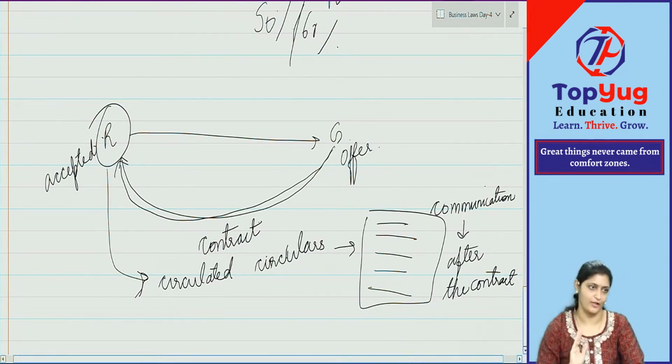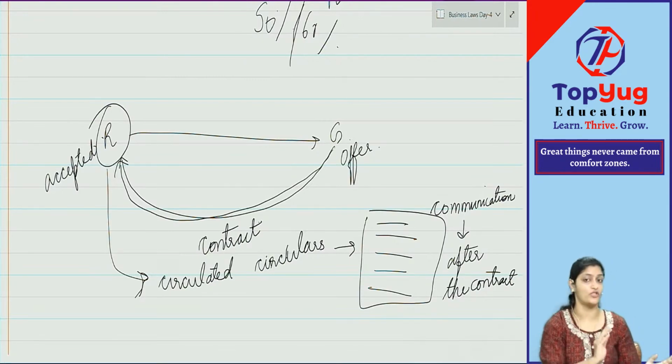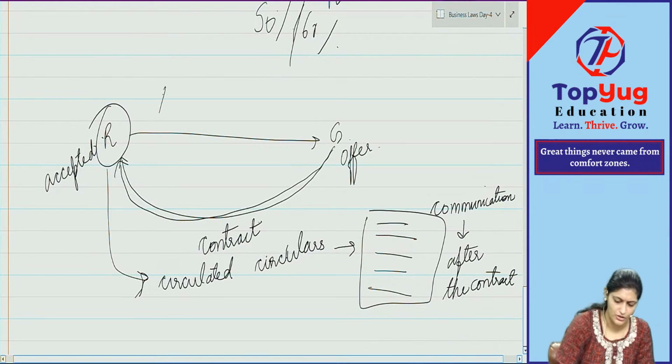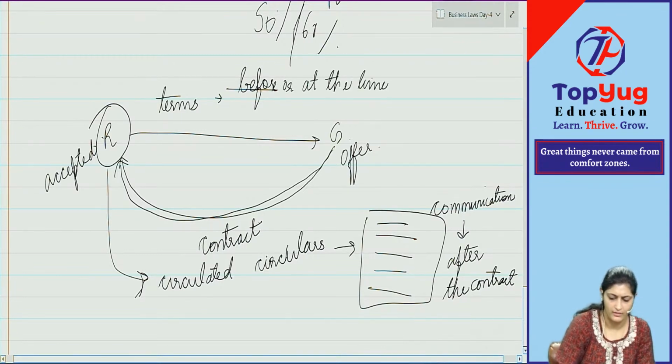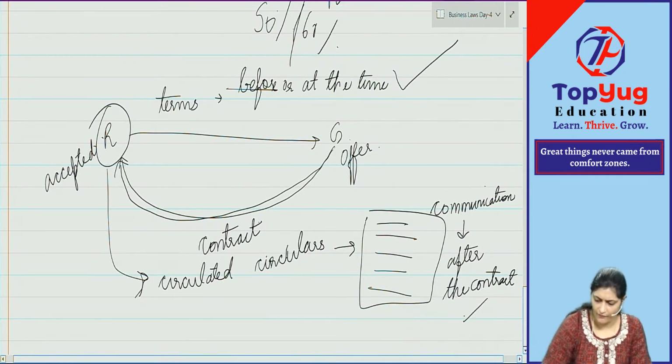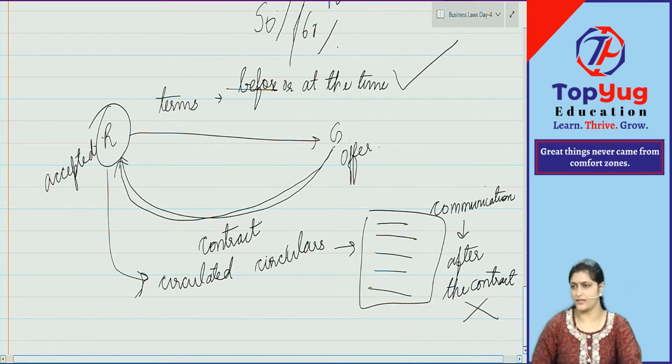That is very, very, very important. After the contract is entered, if you say no, you have to do this only for me, do you think it will be valid? It will not be valid. So always terms and conditions should be mentioned before or at the time of entering into the contract. Then only it is valid. After the contract it is not considered valid.